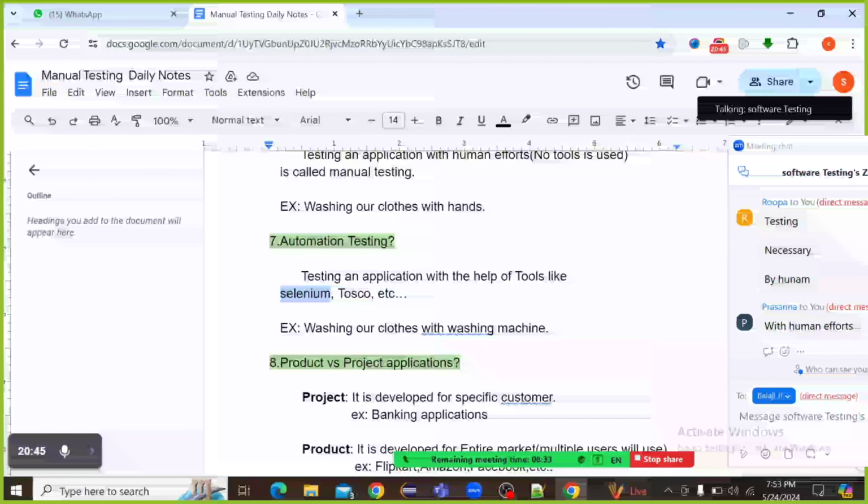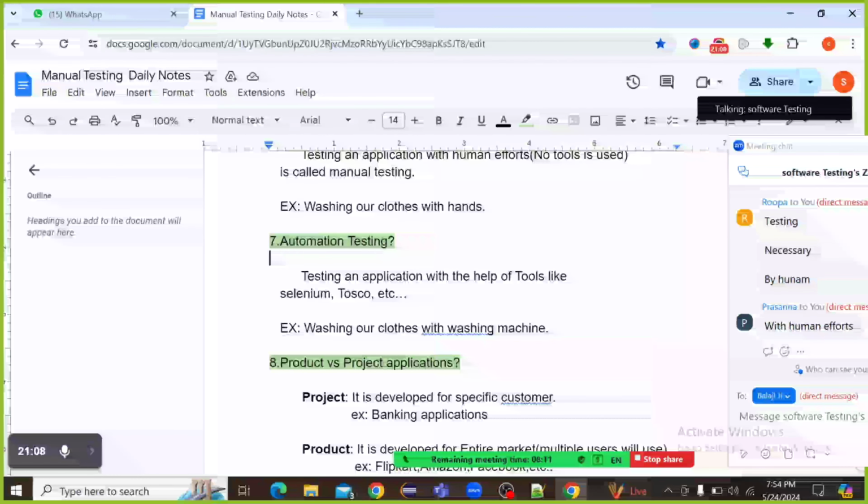open source tool, a free of cost tool. Selenium is a free of cost tool. That's why most of the companies, all the companies, use Selenium only. So testing an application with the help of tools like Selenium is called automation testing.